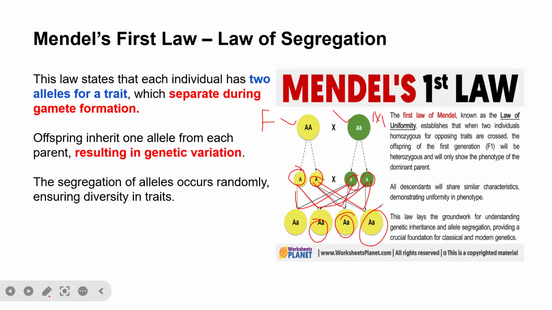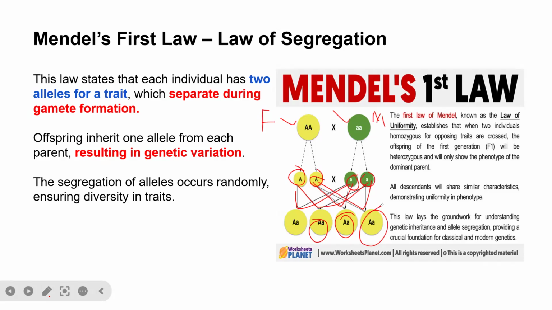So the first law of Mendel is also known as the law of uniformity. It established that when two individuals homozygous for opposing traits are crossed, the offspring of the first generation, that is F1, is called first filial generation, will be heterozygous and will only show the phenotype of the dominant parent. So as we can see, you see this is capital A, small a, small a.